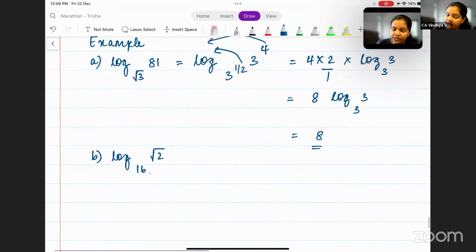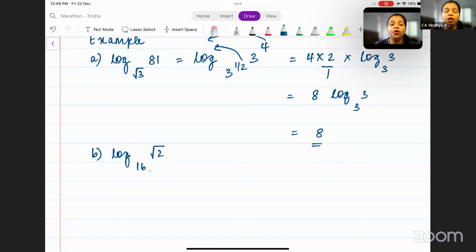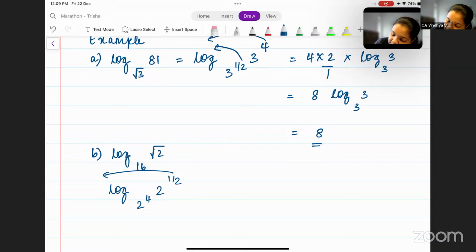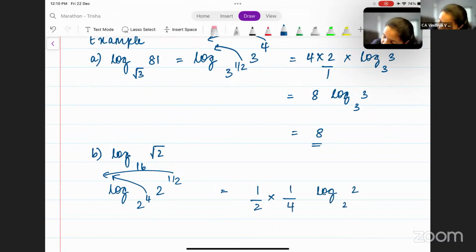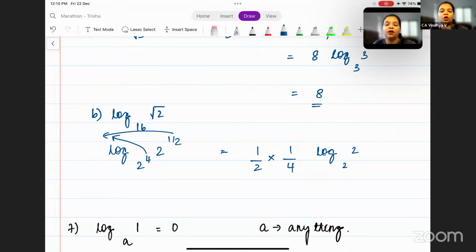Okay. Now similarly here, you have log root 2 base 16. Root 2 can be written as 2 to the power half, and 16 can be written as 2 to the power 4. So you have log 2 to the power half base 2 to the power 4. Half as it is, 4 as 1 by 4. Correct? Yes. So you get 1 by 2 into 1 by 4 log 2 base 2. So you have 1 by 8 log 2 base 2.